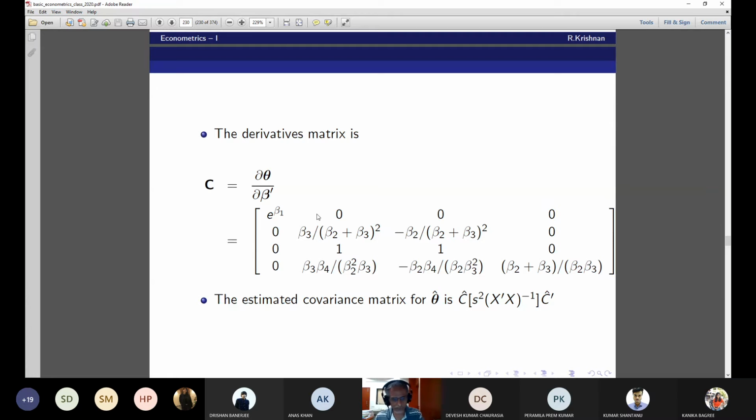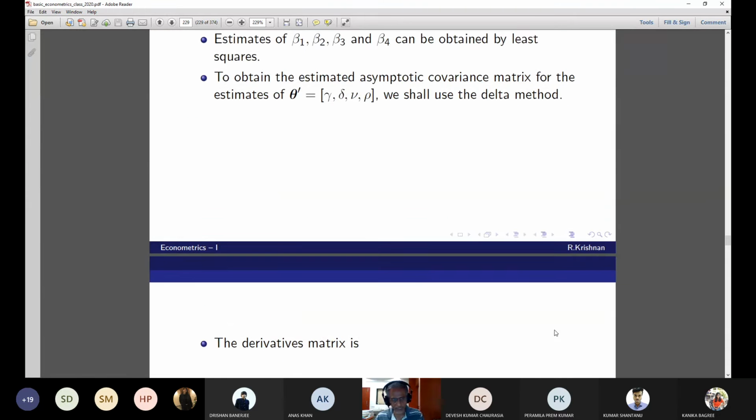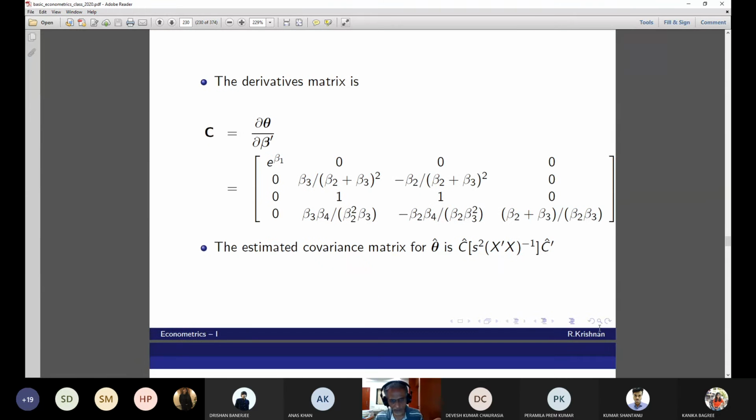Now C is nothing but beta 1, beta 3, beta 2, beta 3, and all those stuff. This is nothing but my variance-covariance matrix of the first regression, and this will give you the entire covariance matrix for theta hat. The diagonal elements will give you the variance. The square root of the diagonal elements will give you the standard error.